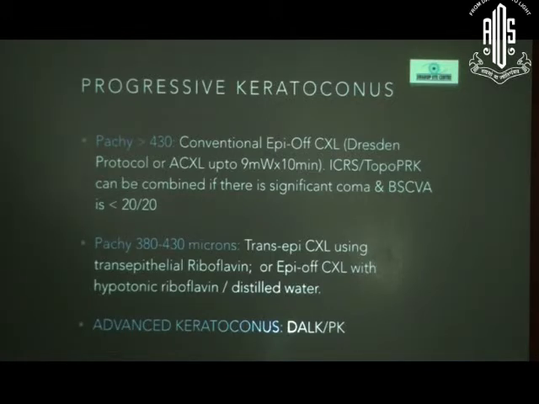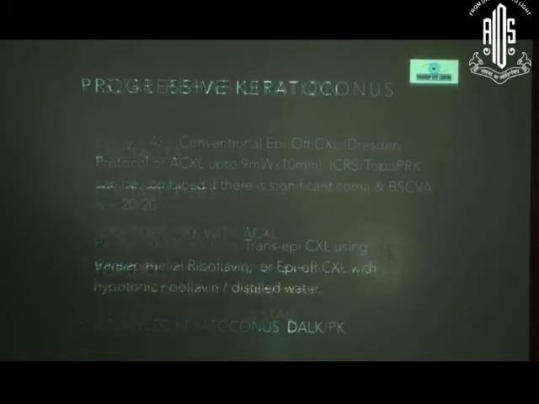If the pachymetry is between 380 to 430 microns, use a transepithelial cross-linking using transepithelial riboflavin or epithelium-off cross-linking with a hypertonic riboflavin or distilled water. This is controversial, probably not going to be as effective, but that's the only thing you can do for these patients if you want to cross-link them. Advanced keratoconus, of course, again you have to do a keratoplasty.